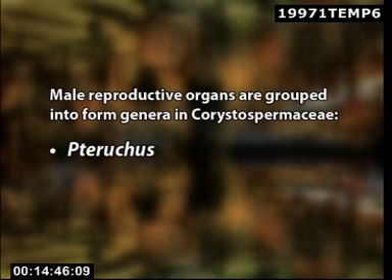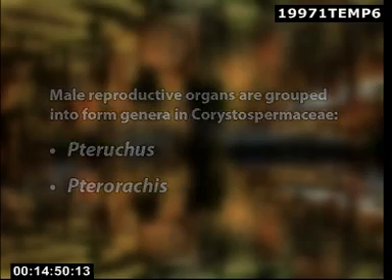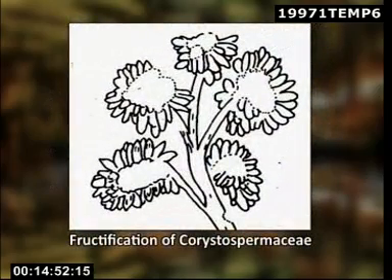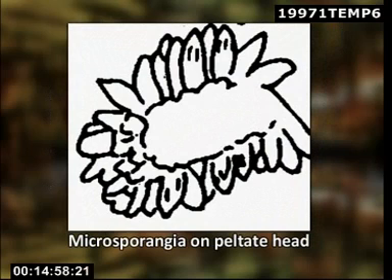The male reproductive organs are grouped into the form genera Pteruchus and Pteroma in Corystospermaceae. The fructification consisted of a central axis from which arose short lateral branches. Each lateral branch terminated into a peltate head, which bore up to 30 microsporangia on the underside.